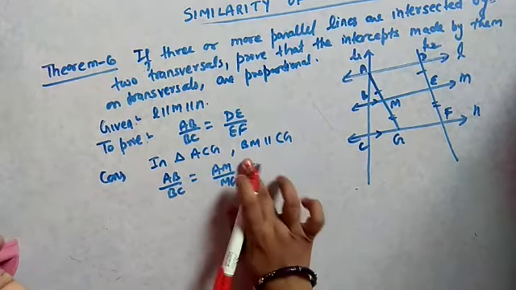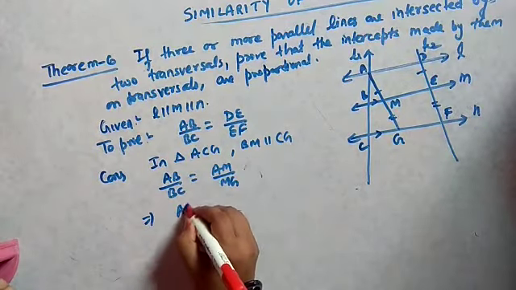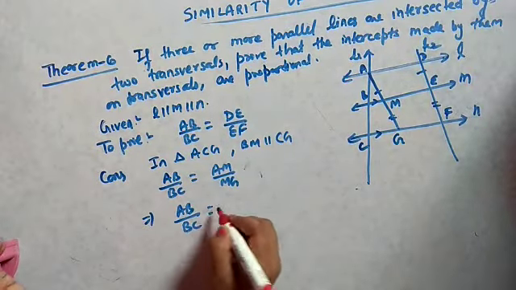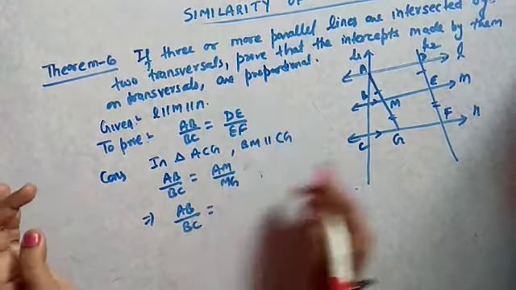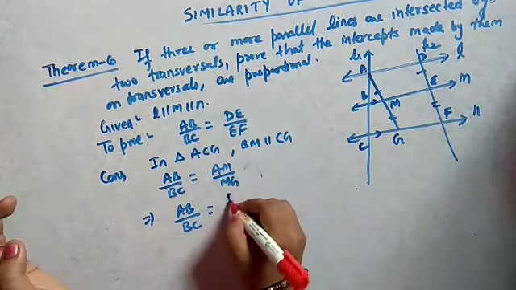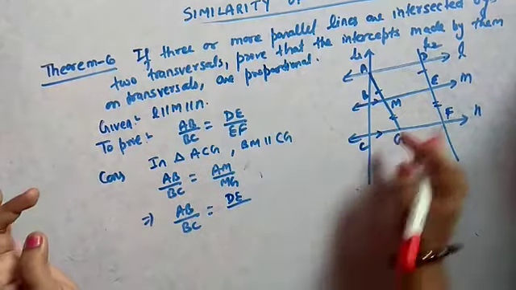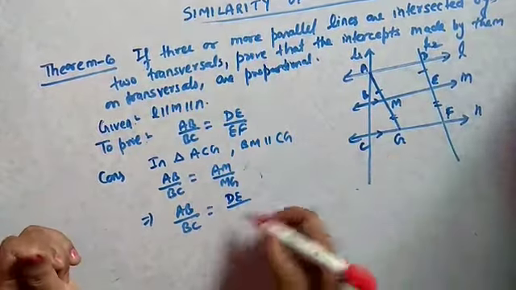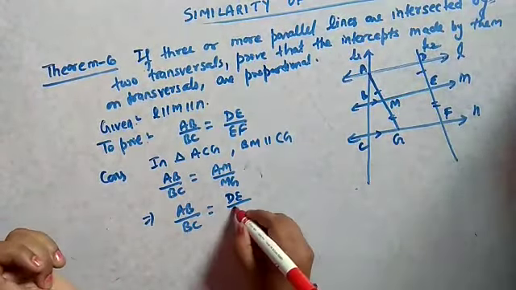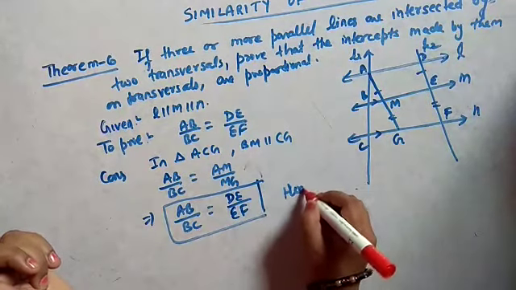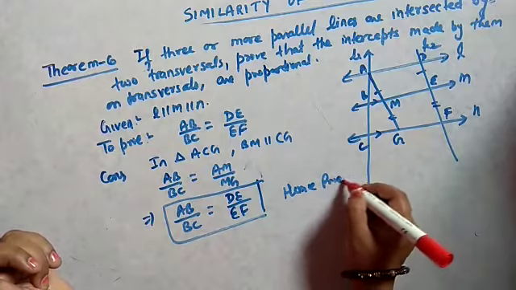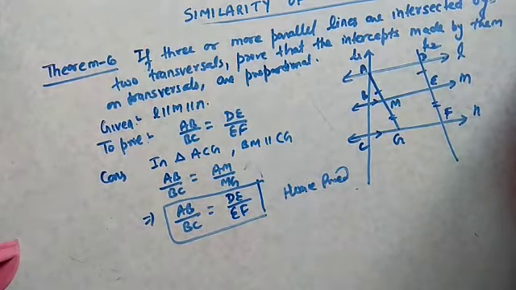It implies that AB by BC equals, in place of AM I can write DE, because right now we have proved that these two are equal, and in place of MG we can write EF. So hence proved that AB by BC equals DE by EF.